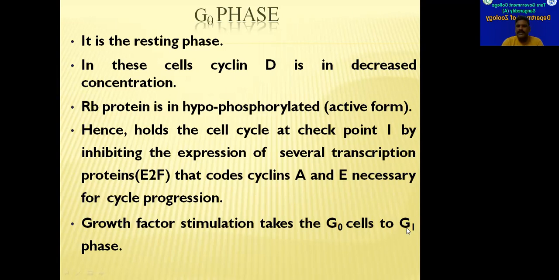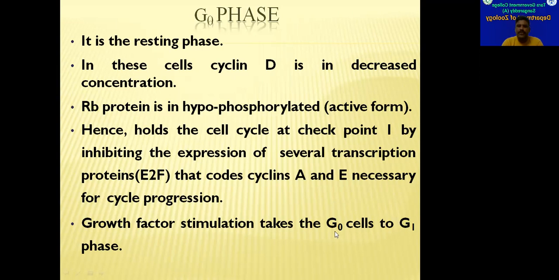From G1 phase, the cell next has to enter into S phase. So cyclin A and cyclin E are required in S phase. But only when cyclin A and cyclin E are about to be synthesized does the cell enter into G1 phase. If cyclin A and cyclin E are not going to be formed, then the cell will not go into G1 phase.